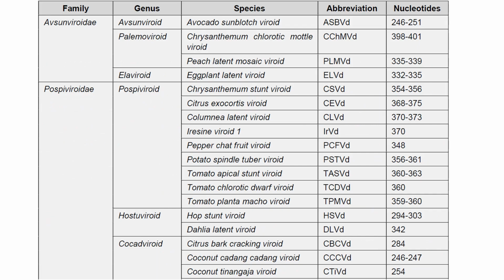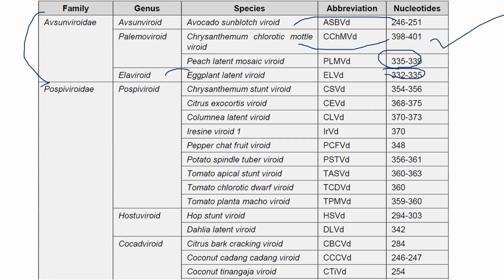If you see this, only two families are there, Avsunviroidae and Pospiviroidae. Avsunviroidae is a very small one, consists of avocado sunblotch, 246 to 251, chrysanthemum chlorotic mottle viroid, 398 to 401, and eggplant latent viroid, 332 to 335, peach latent mosaic viroid, 335 to 339. So now in Avsunviroidae, one thing is very important. We must remember there is chrysanthemum chlorotic mottle viroid. It is the largest viroid reported so far.